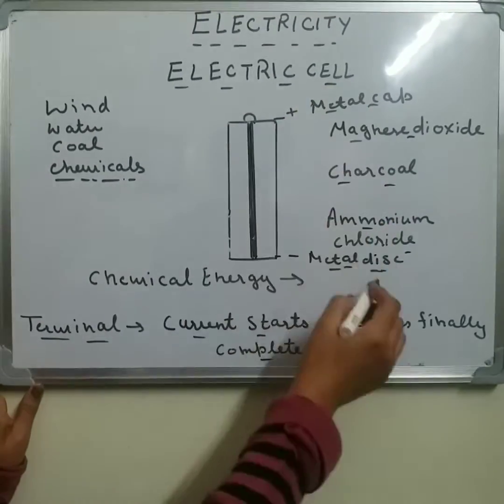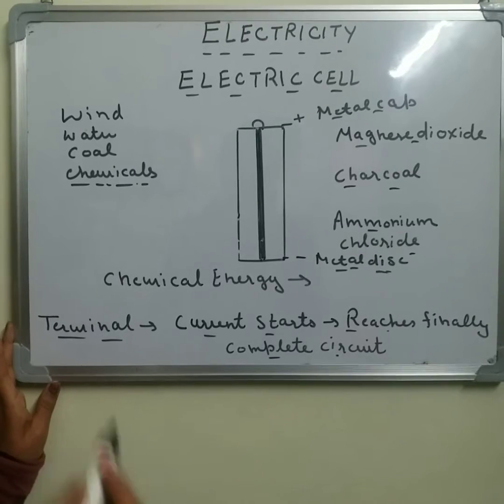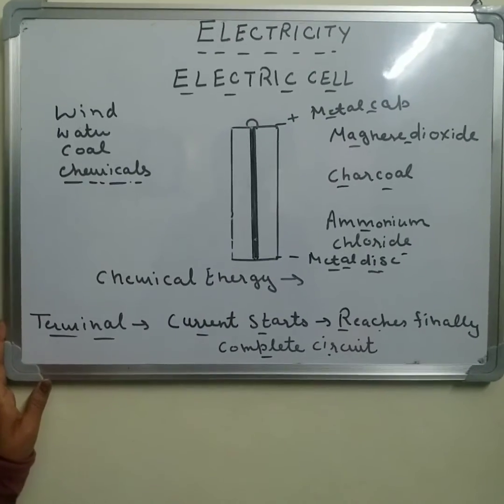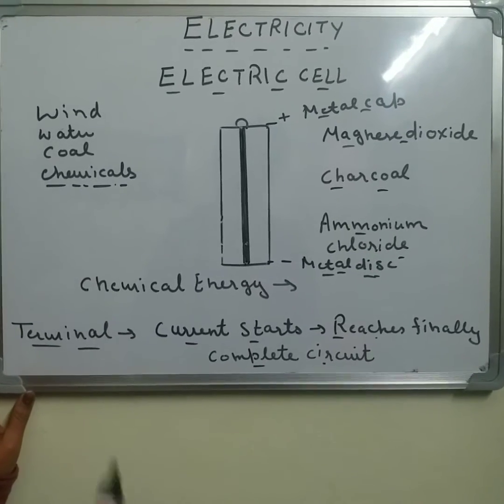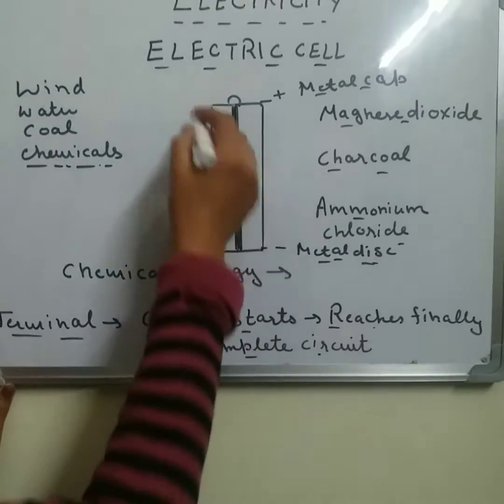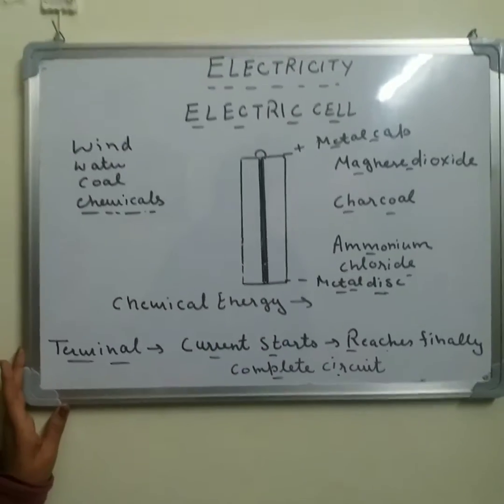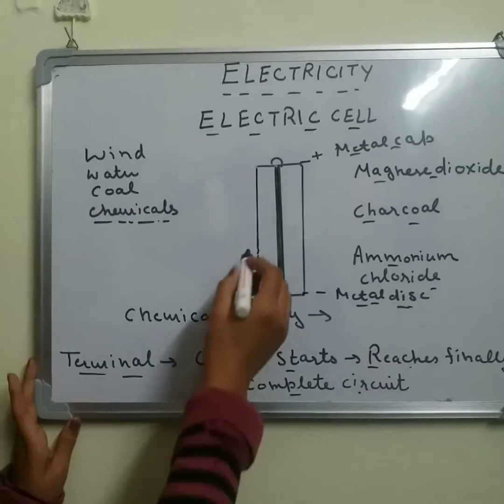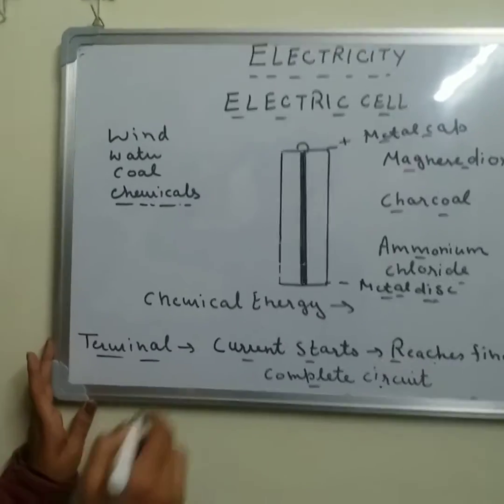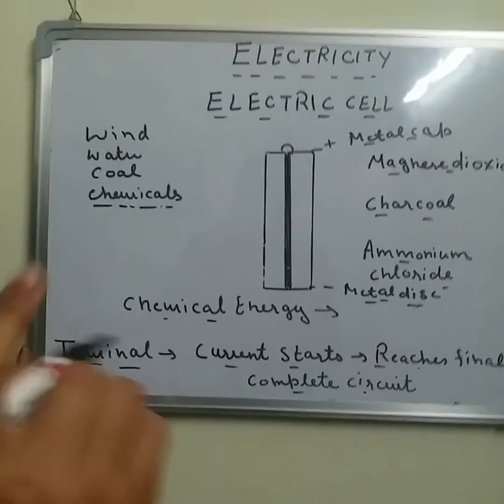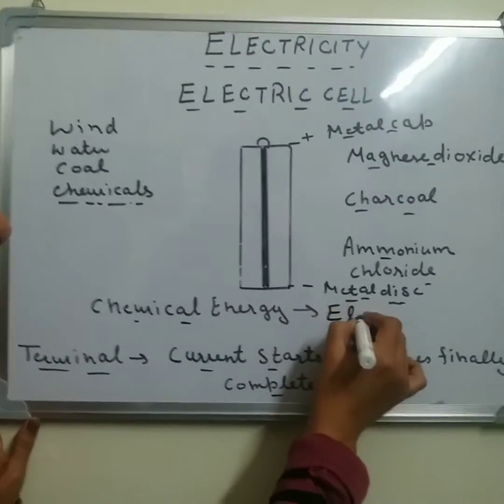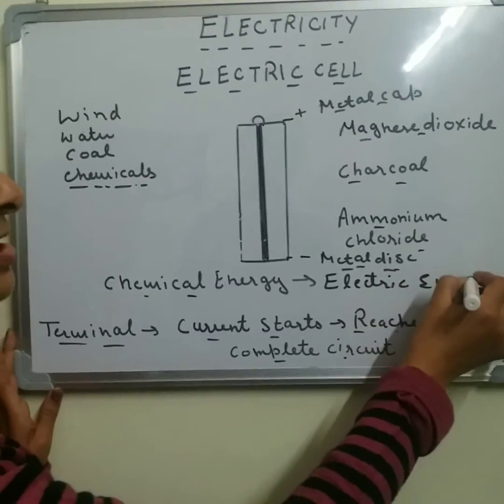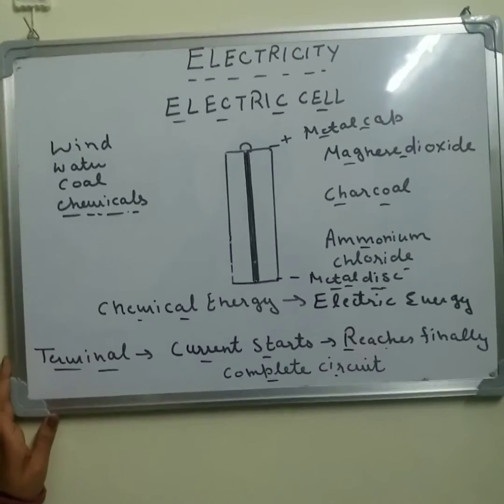Due to the reactions of these chemicals, electricity is produced, which is used to run toys and various devices like cameras, wristwatches and clocks. So we use the electric cell in a number of devices. An electric cell is a device which converts chemical energy into electrical energy. Yes, it converts chemical energy into electrical energy.